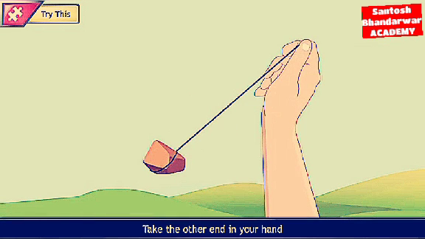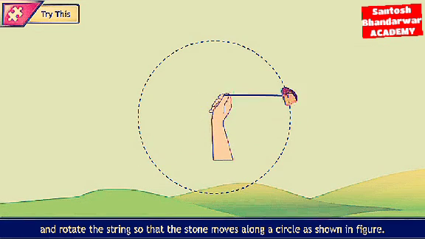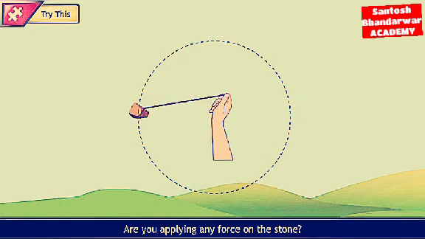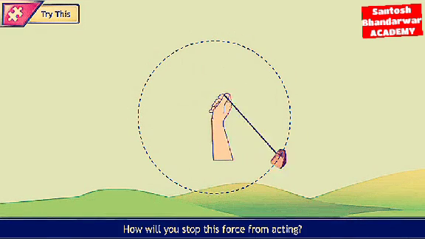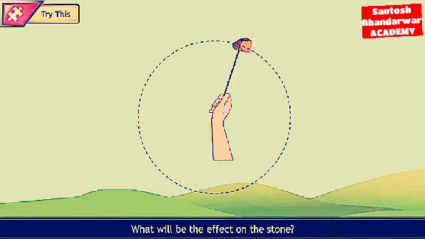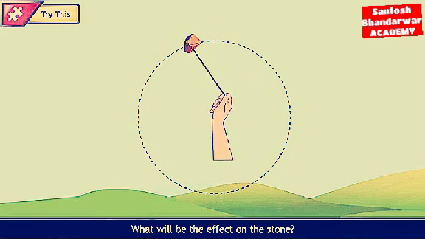Take the other end in your hand and rotate the string so that the stone moves along a circle as shown in figure. Are you applying any force on the stone? In which direction is this force acting? How will you stop this force from acting? What will be the effect on the stone?